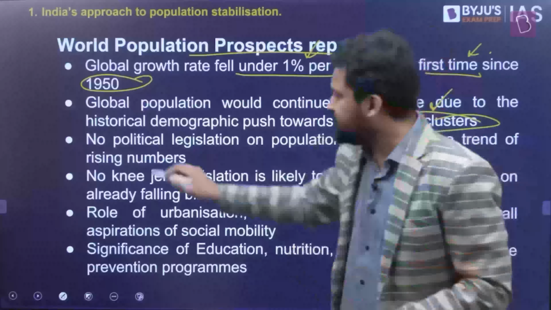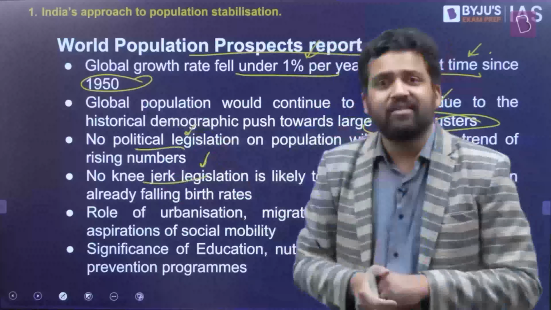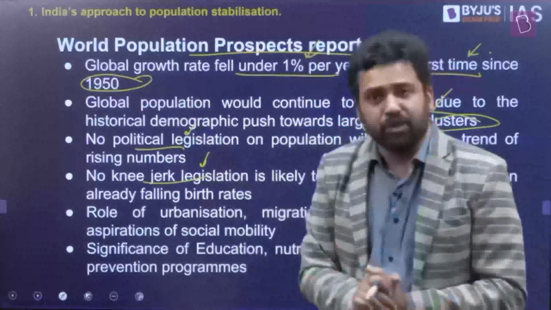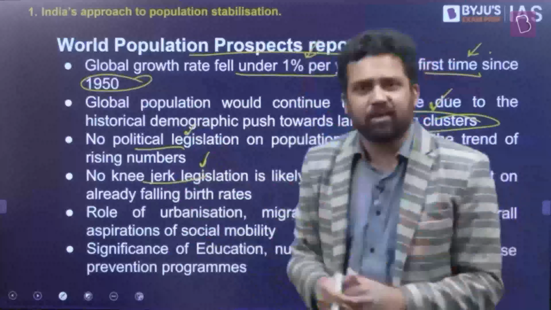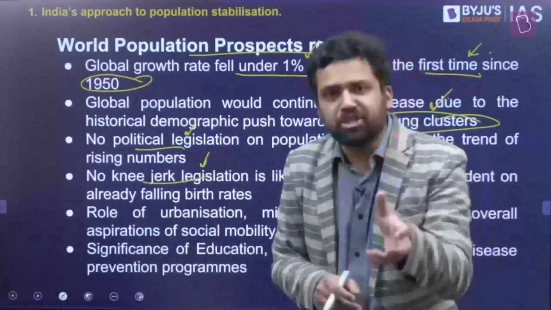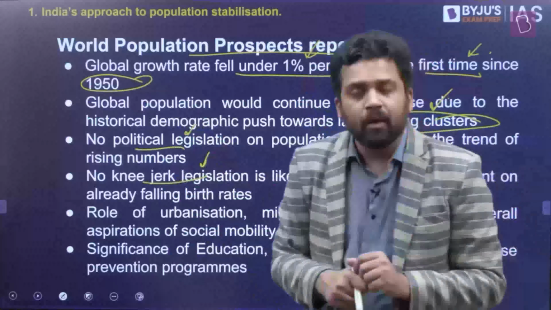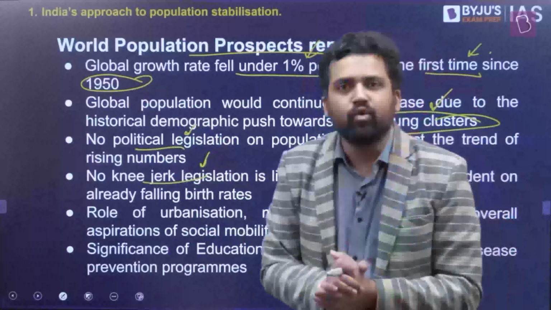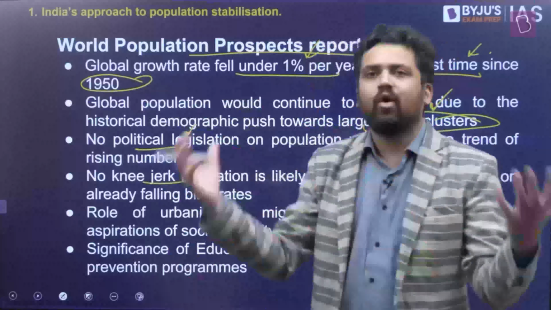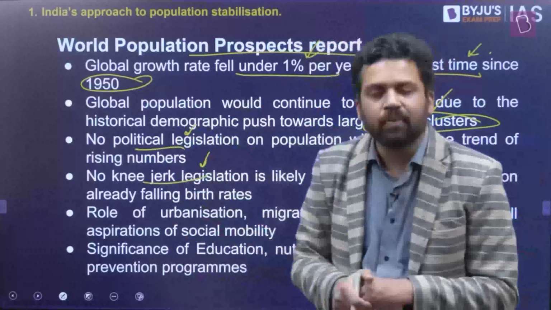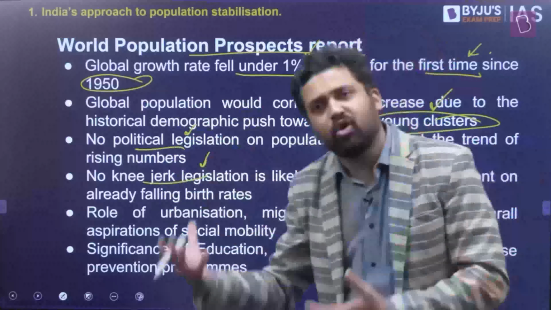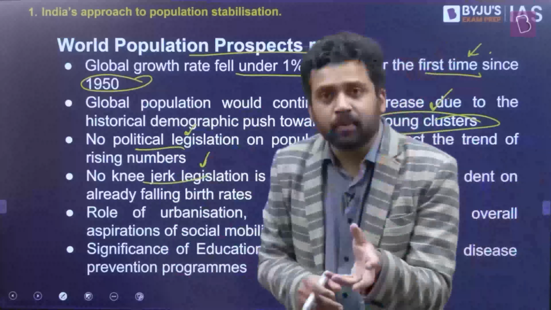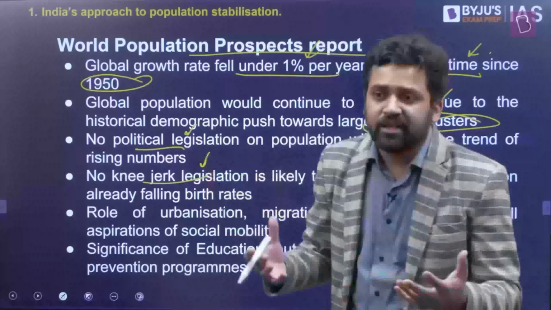Now there is this tendency of having different kinds of knee-jerk reactions. Sometimes you will find politicians coming up with different kinds of policies, or suggesting that we should have policies so that we can control our population. And usually these policies are of a specific nature. These policies will punish someone. They will disincentivize someone from having more kids. For example, a particular law says that if you have more than 2 kids, you will not be allowed to participate in local elections. You cannot hold different kinds of positions in panchayat institutions and local bodies, or get different kinds of benefits from different schemes. You will not be entitled to that. So these are all different kinds of coercive measures. If you are having more than 2 kids, you will not be entitled to multiple benefits, different kinds of entitlements.